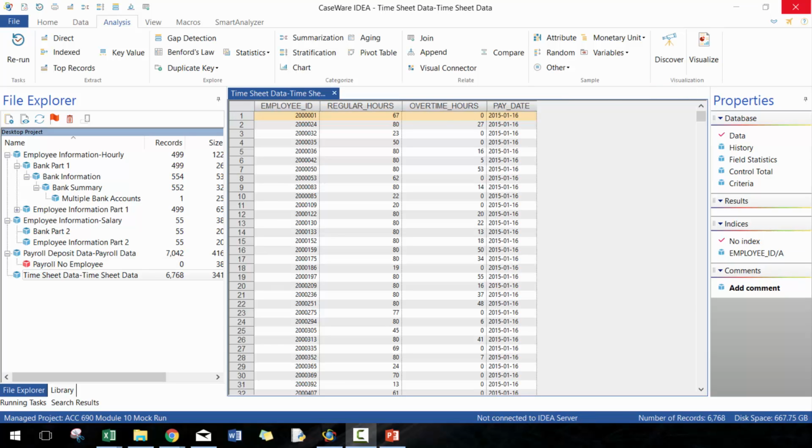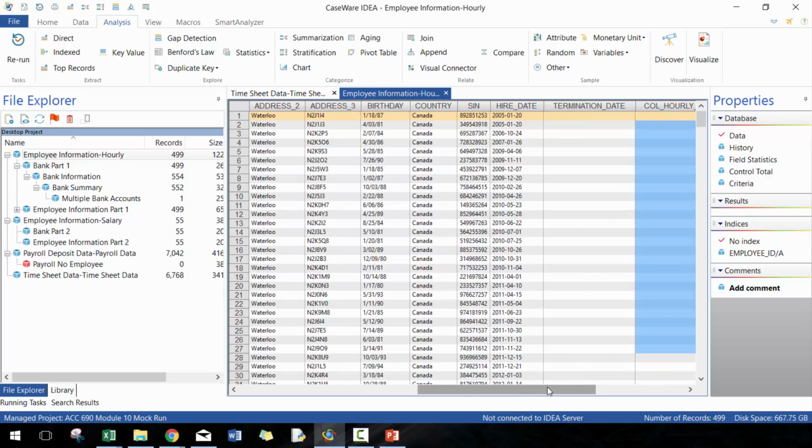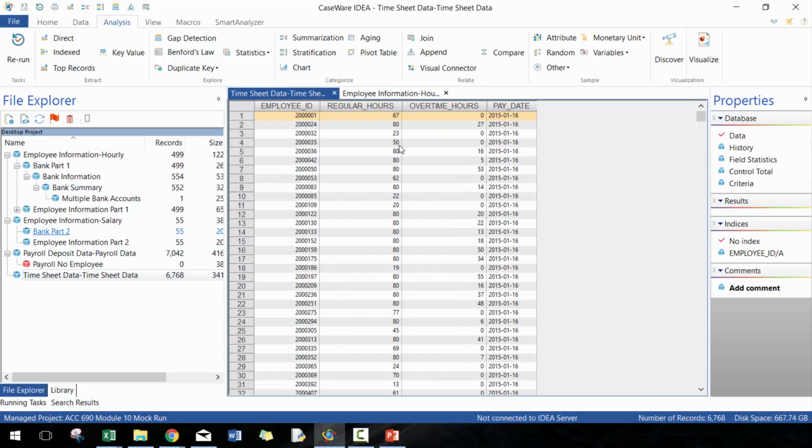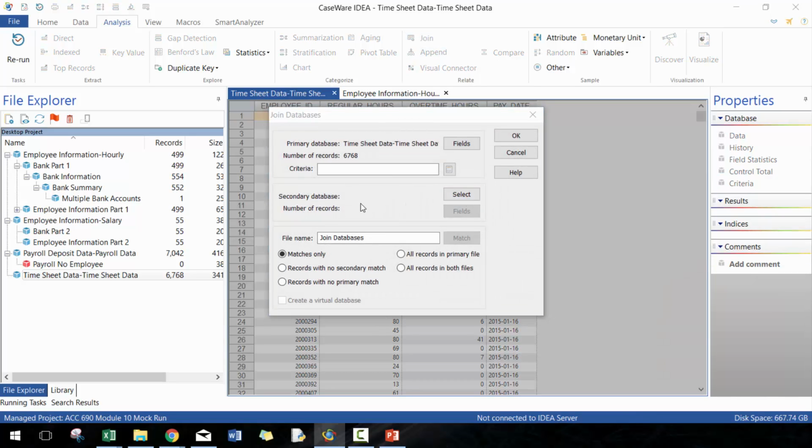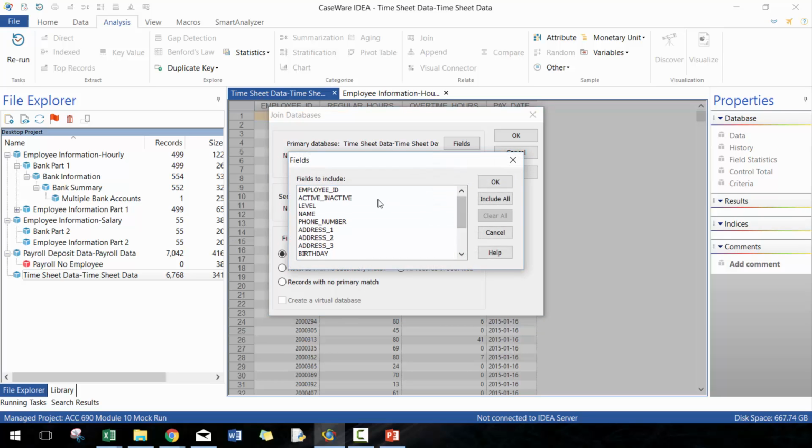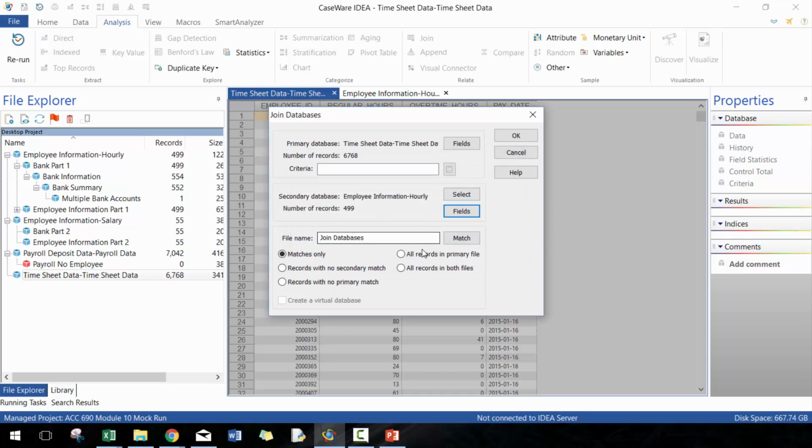Now we're going to recalculate payroll. First, they're going to be divided into 2 types of groups. One is hourly employees, one is salary. And let's start with the hourly employees, and that's going to be really driven by this timesheet data. So first thing we need to do is get the bank account number and the hourly rate from this spreadsheet, or from this table. So let's go ahead and select that table, and all we need is the bank account number and the hourly rate. And then we're going to call this